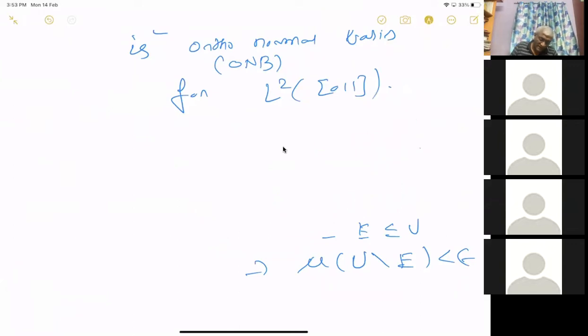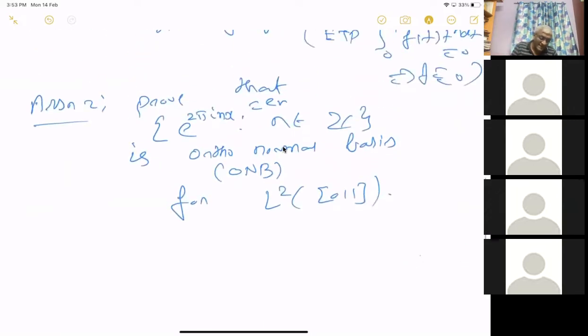Once you know this fact, you know that linear combinations of e^{2πinx} are dense in C[0,1] in the uniform norm. But C[0,1] is dense in L2[0,1]. So now you can approximate any L2 function by linear combinations of these functions.